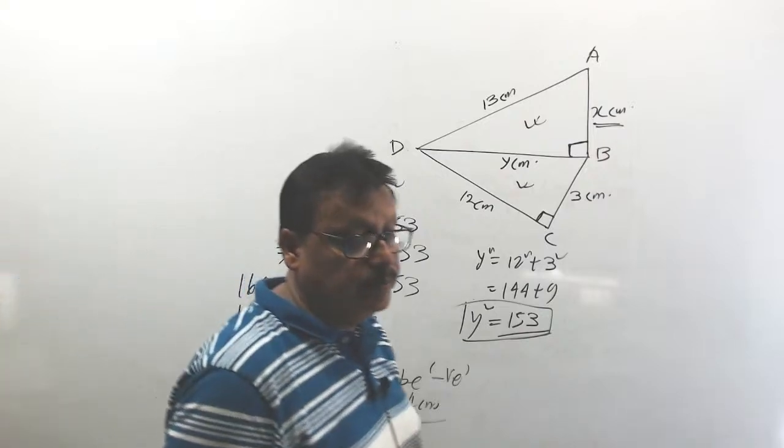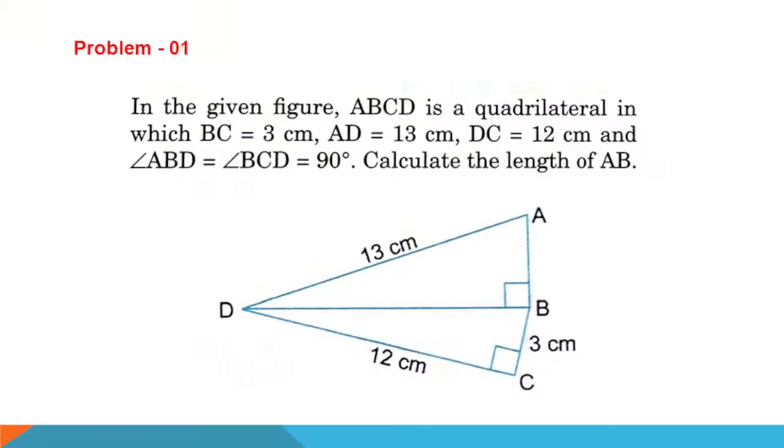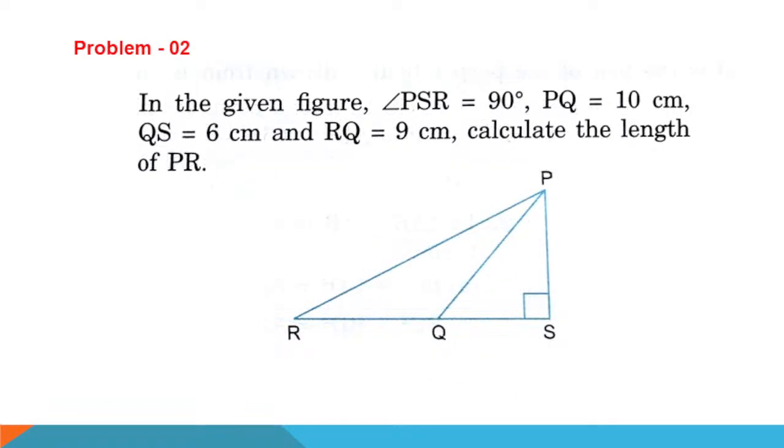Next problem. It is also the same. Just see, in the given figure, PSR is equal to 90 degrees. PQ is 10 centimeter, QS is 6 centimeter, and RQ is 9 centimeter. Calculate the length of PR.